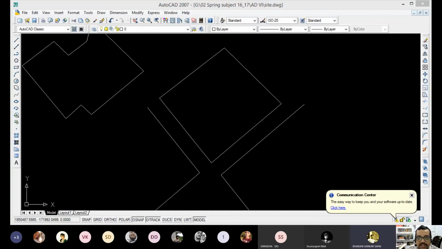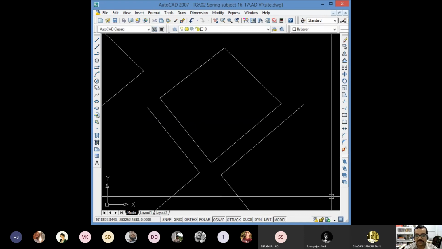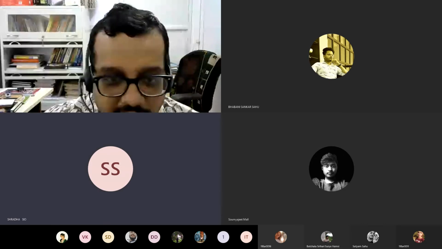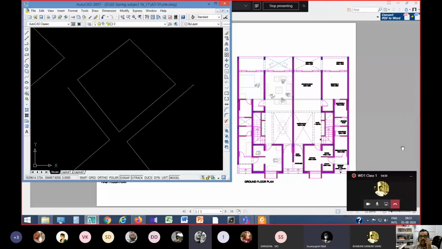Now tell me, this is a ground floor plan and this is a site plan. I guess all of you can see both the screens. Can everyone see both the screens? Or else again I will change it. I will share my desktop. Now it is visible. Yes, thank you so much.